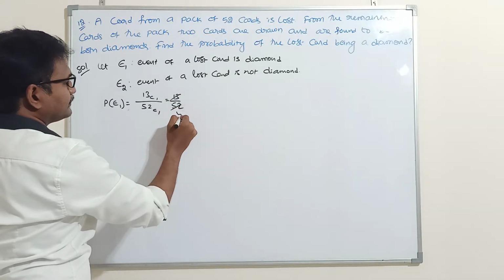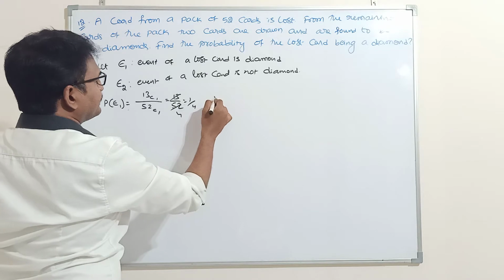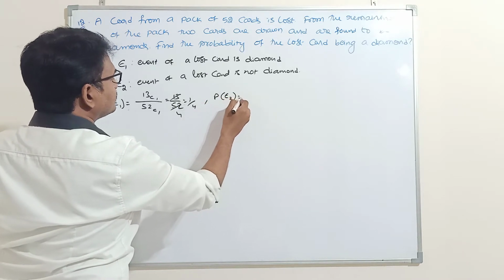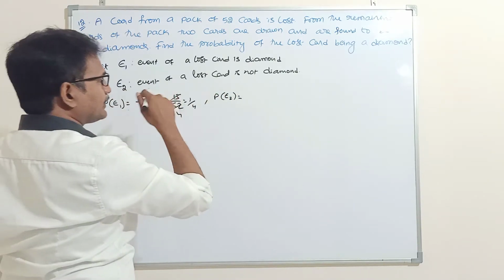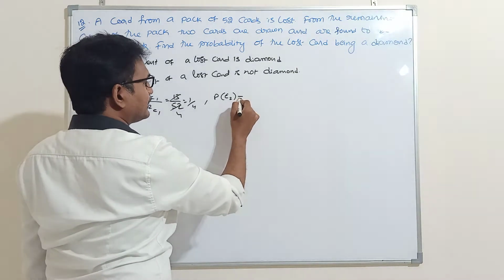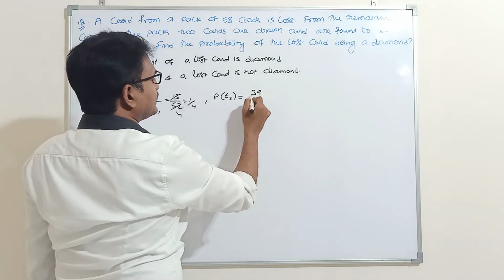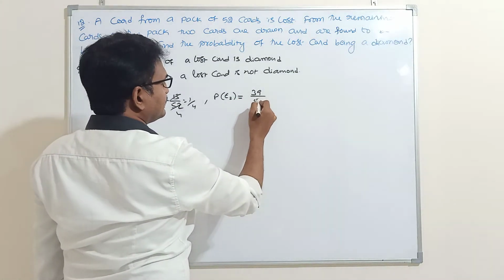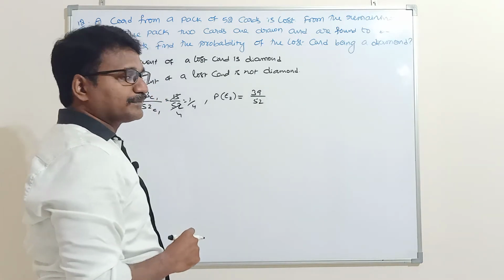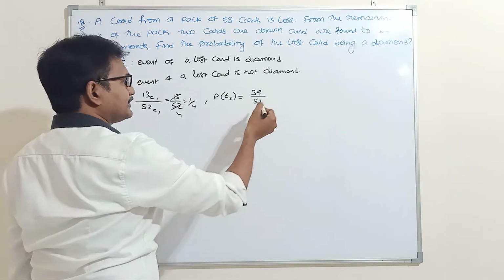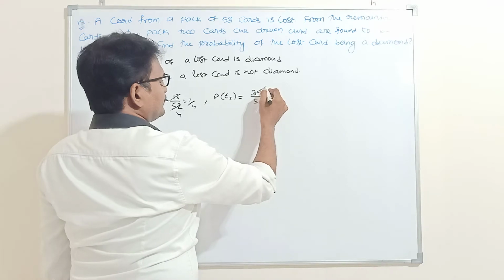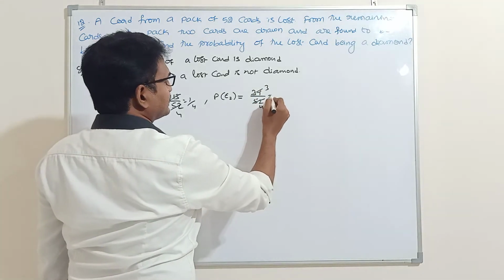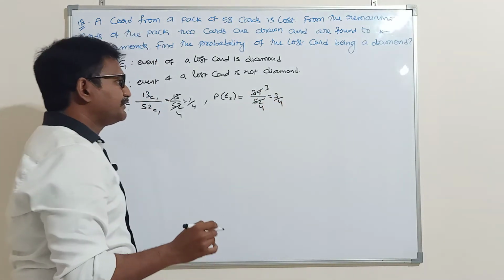That means 1 by 4. Next, probability of event of last card is not a diamond card. Not a diamond card means remaining cards are 39. 39 by 52. Actually it is 39C1 by 52C1. That means nothing but both are same. So it is 3 by 4. Two events I am taking.